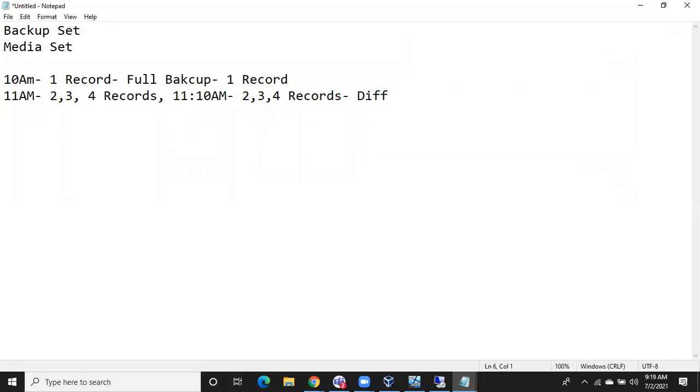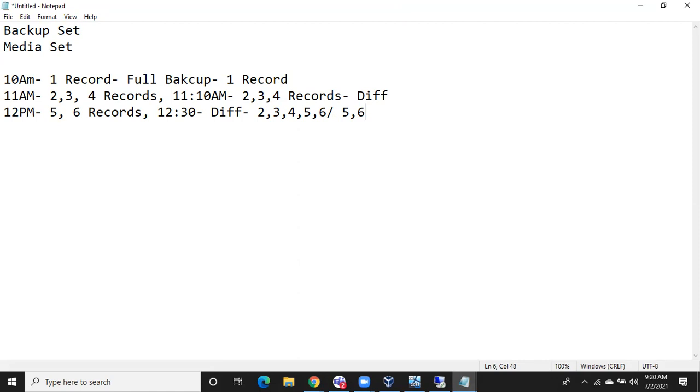Now at 12 p.m., the fifth record and sixth record are added. Now at 12:30, you just initiated a differential backup. Tell me what records will be covered in the 12:30 differential backup. Someone is saying only 5, 6. Someone is saying 2, 3, 5, 6. Someone is saying 2, 3, 4, 5, 6. Which one is correct?